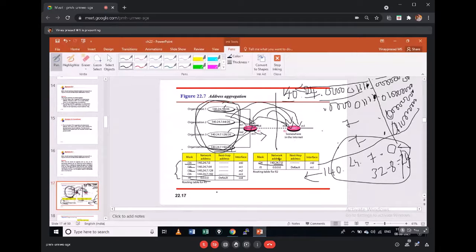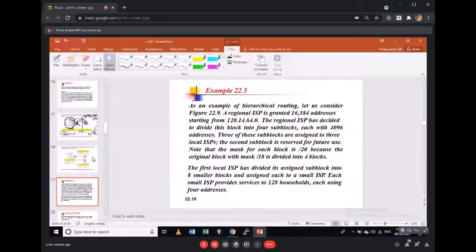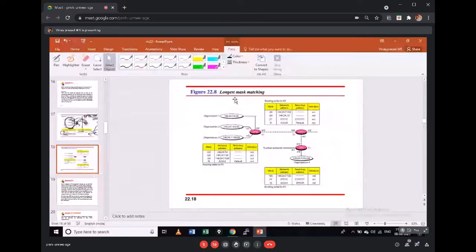Okay, so that is about supernetting. You can see what they're saying here: the longest mask should match first. Whenever we have network addresses like subnets and these entries, after knowing how to enter them in the routing table, why should I write them from the longest subnet mask to the smallest subnet mask? For that reason they are written here.